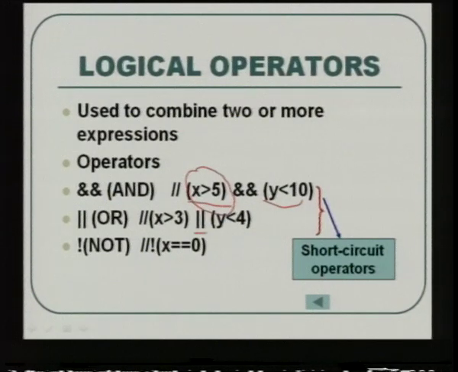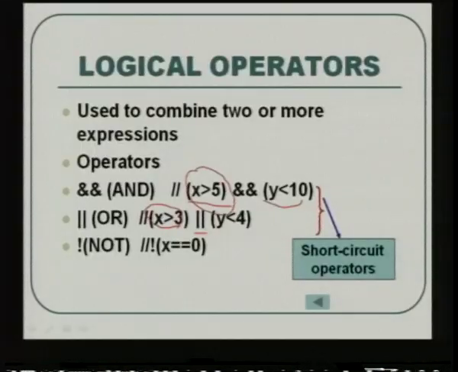Similarly, in this OR operator, when the compiler is executing this expression, if it identifies that x is greater than 3 is true, it will accept that the whole expression is true, because in the OR truth table, if any one operand is true, the entire expression is true.